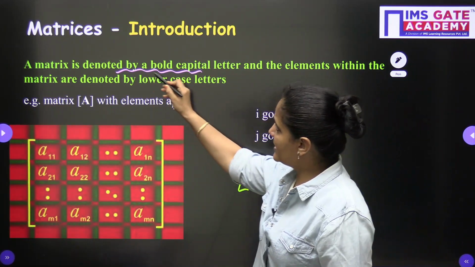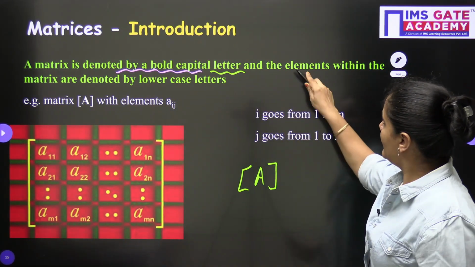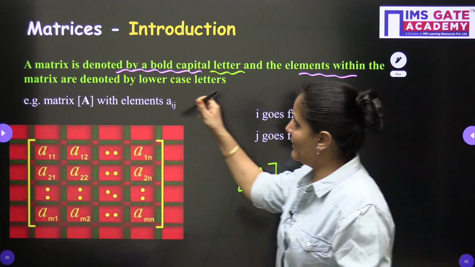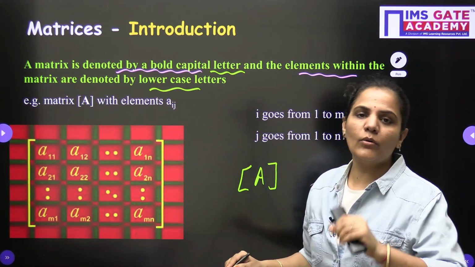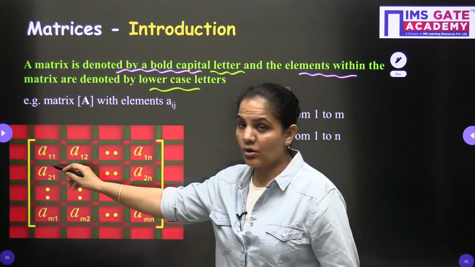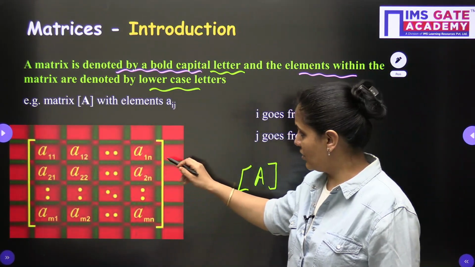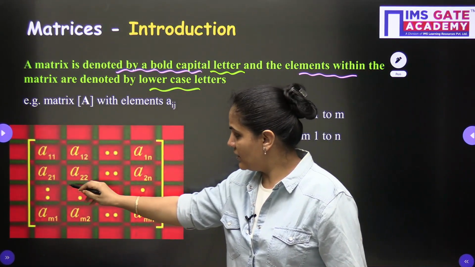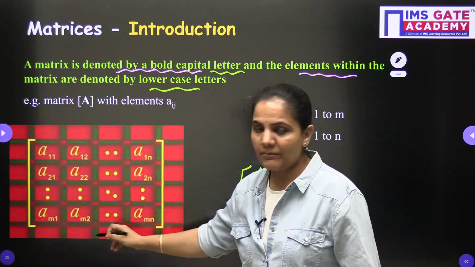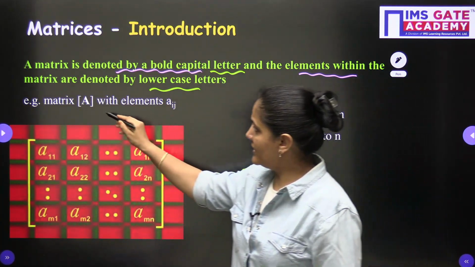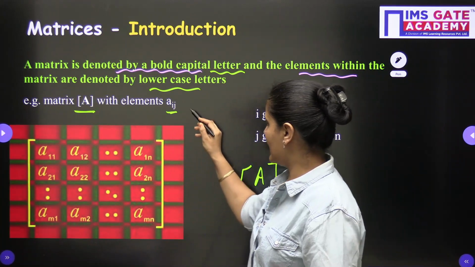So a matrix is denoted by a bold capital letter and the elements within the matrix are denoted by lowercase letters. You can see here, as I already showed you, a11, a12 in small letters, a13 and so on, a1n. Then a21, a22 and so on, a2n, am1, am2 and so on, amn. Here you can see the example matrix A with the elements aij.